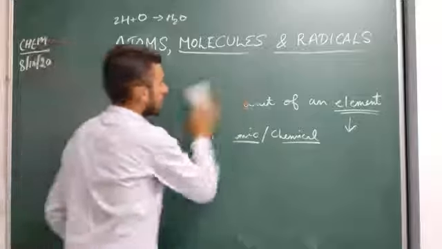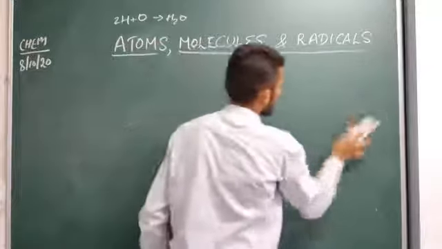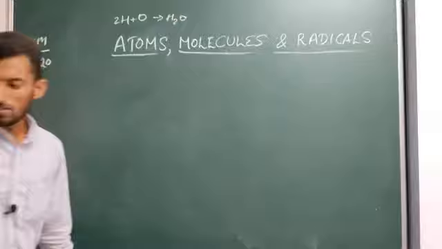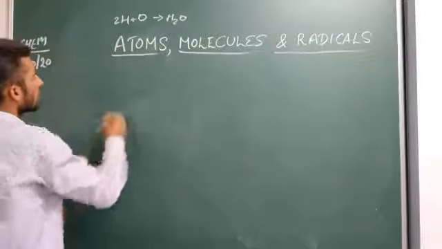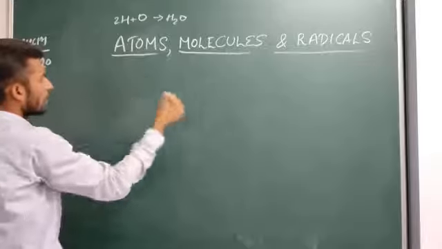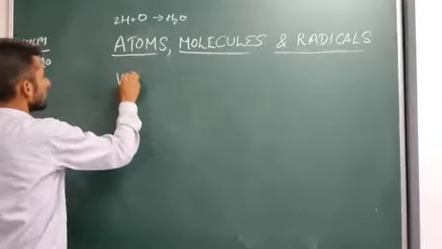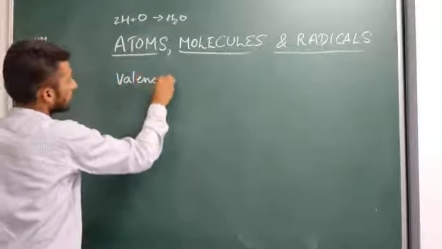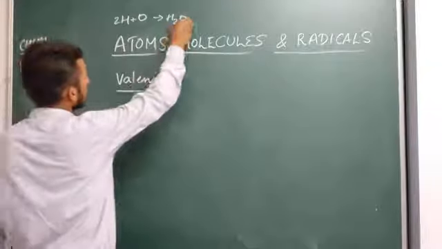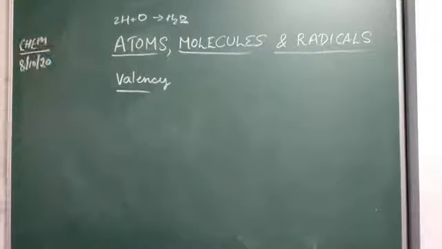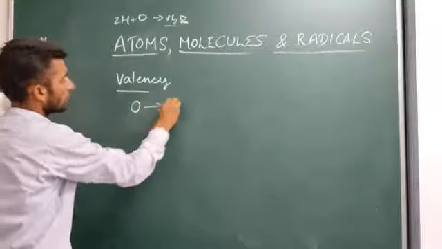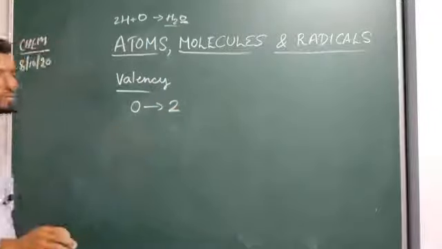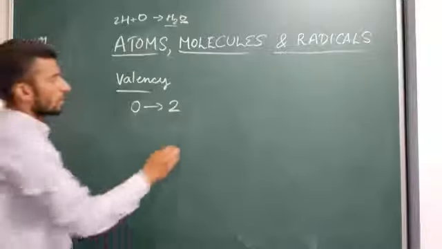What is valency? Valency is known as the combining capacity of the element. Combining capacity means with how many atoms a particular atom can combine. Like oxygen combines with 2 hydrogen atoms, so the valency of oxygen is 2.